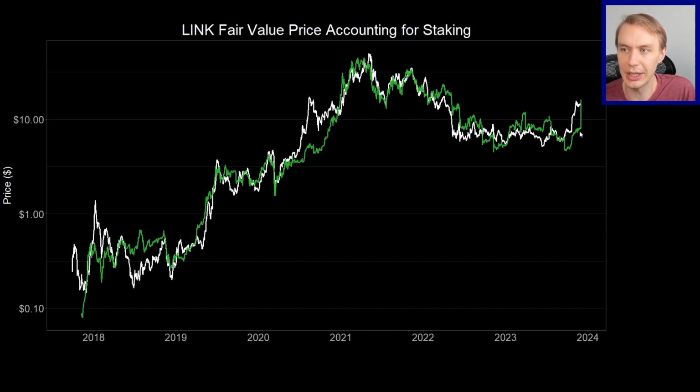What you'll notice is it's a pretty big change when you tell the model that on December 11th, suddenly there are going to be 45 million fewer Link on the market. Suddenly the fair value jumps.